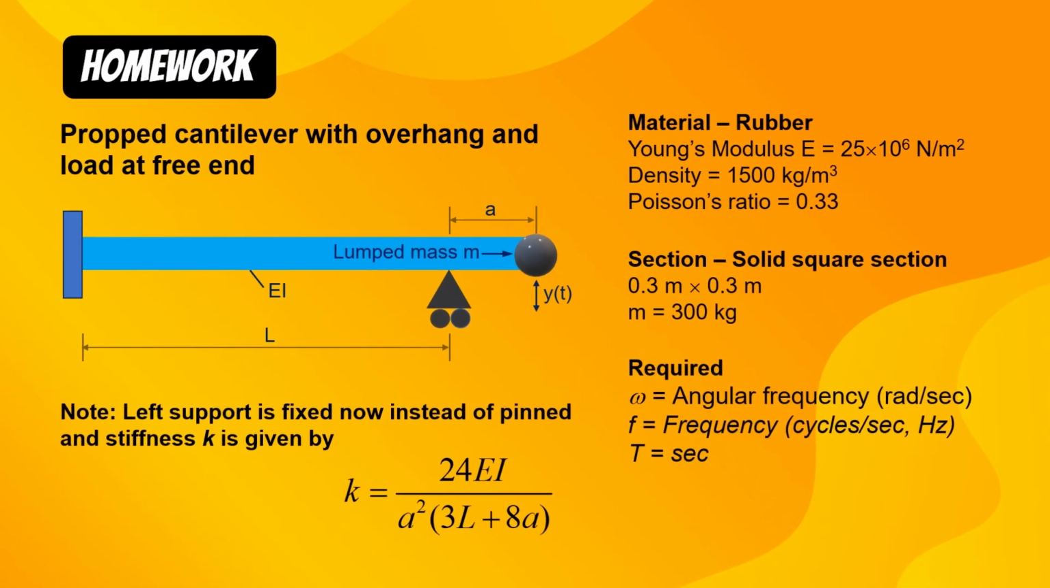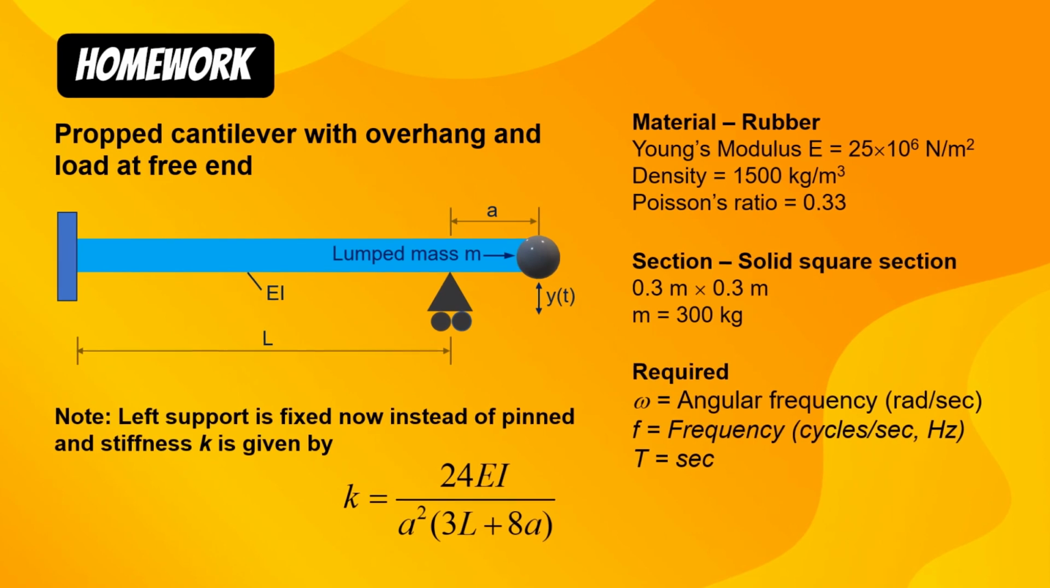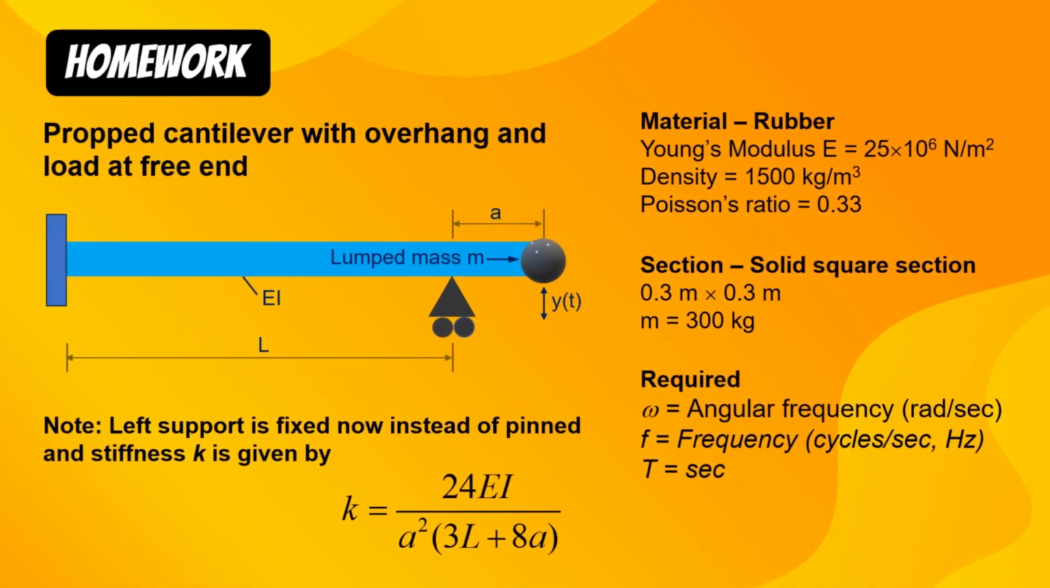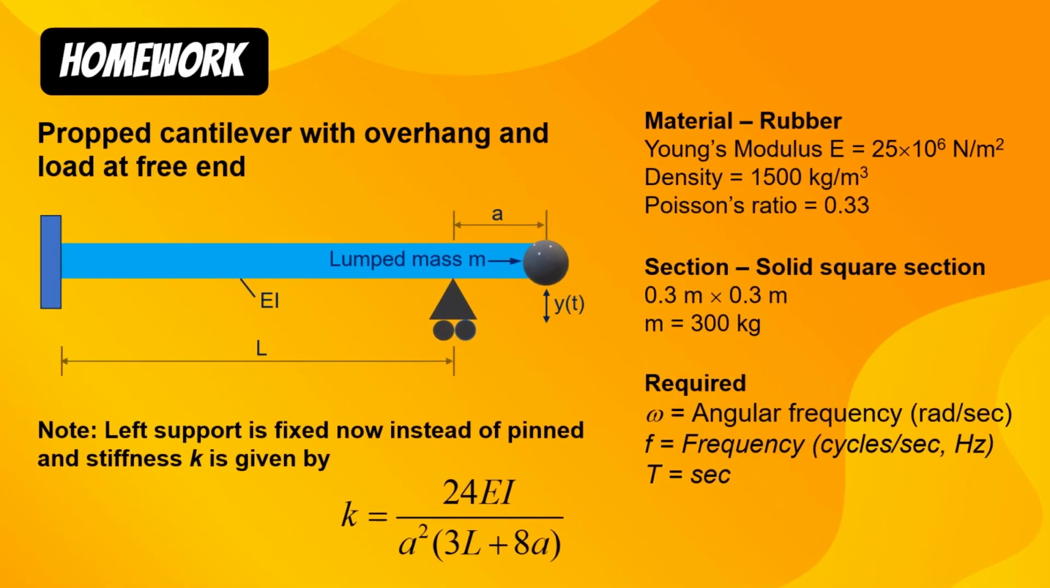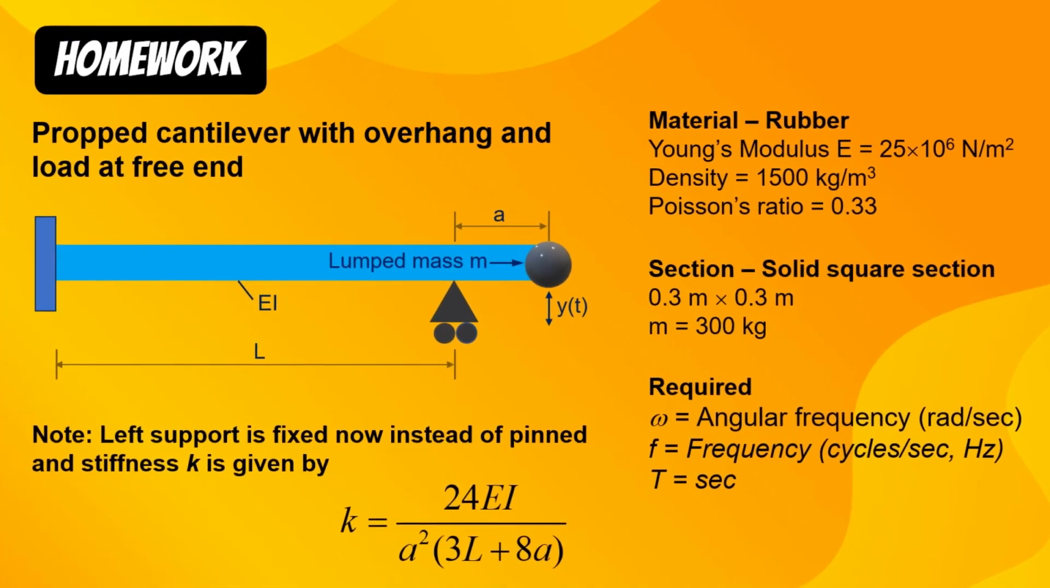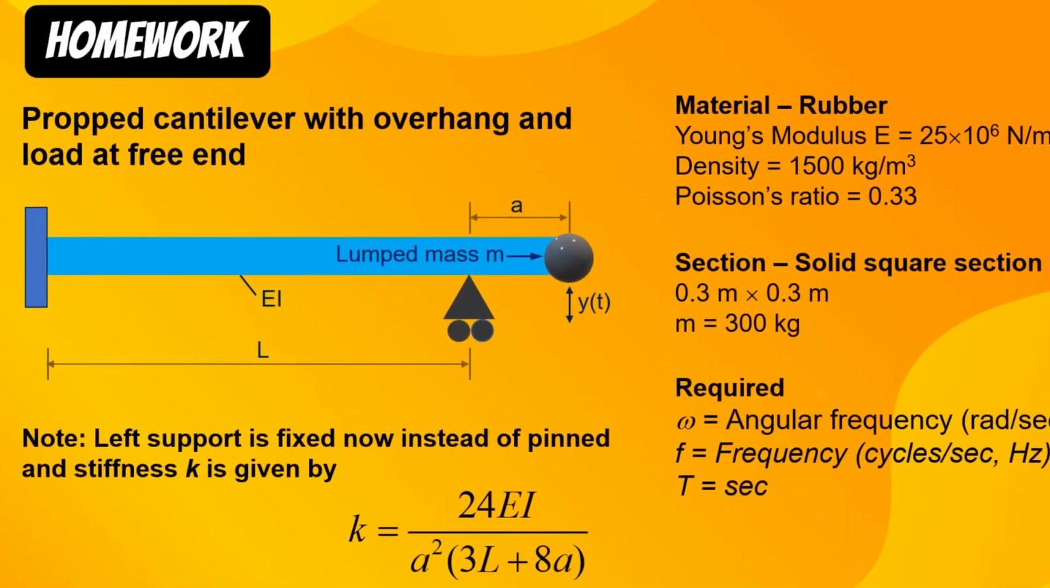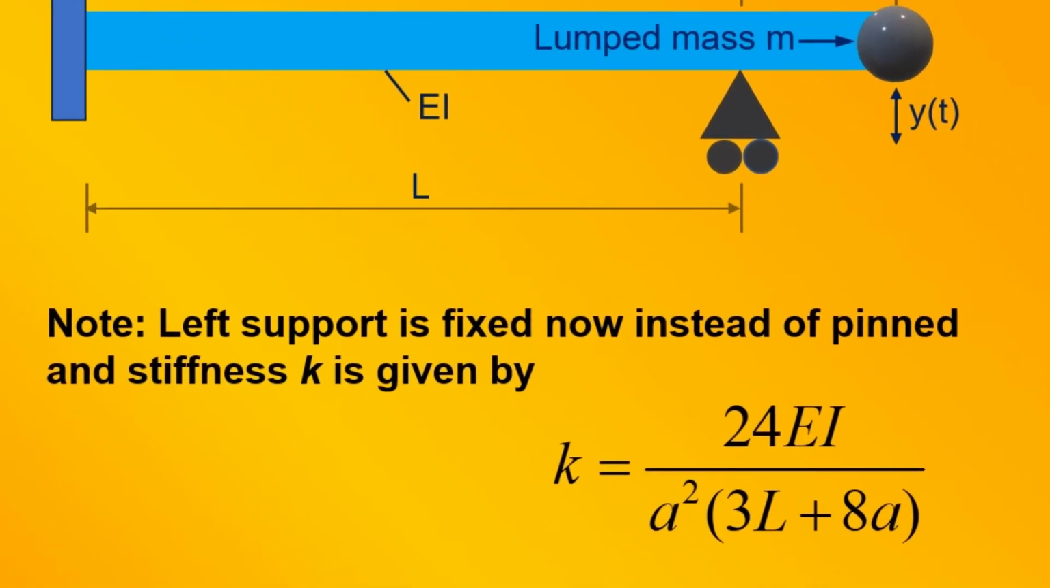After you have finished modeling a simply supported beam with overhang, it will not be very difficult for you to model a propped cantilever with overhang. The only difference is that at the left end you have a fixed support, but that will hugely change the stiffness in the analytical model, and this is the formula for stiffness in the analytical model.